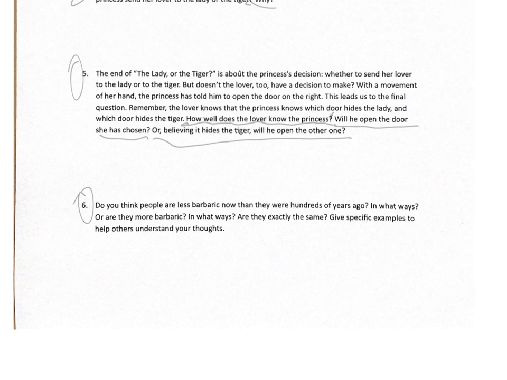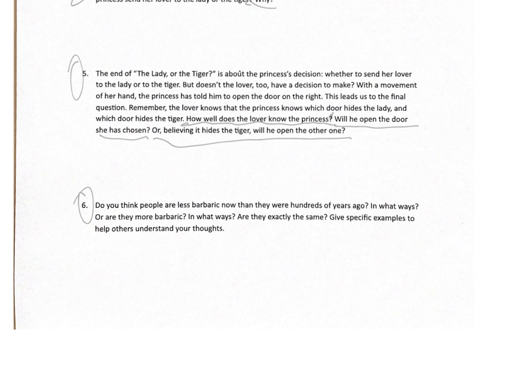Then finally, number 6. This one is also another one with multiple questions. So first one, do you think people are less barbaric now than they were hundreds of years ago? So you're kind of thinking here, like, in what ways are we still barbaric? And you don't have to just think about yourself. Think about humanity as a whole.